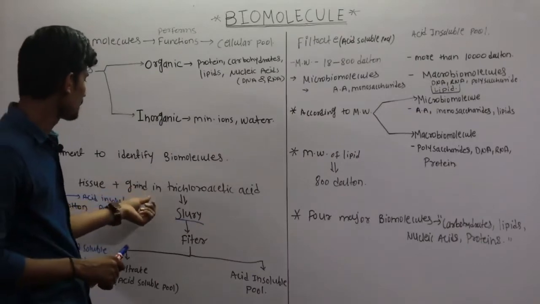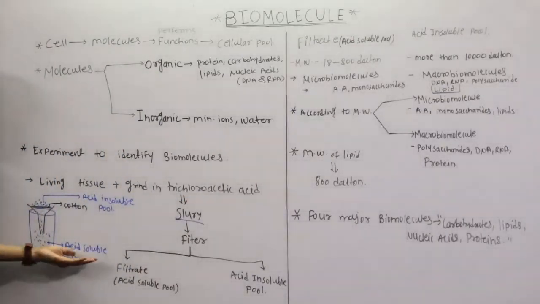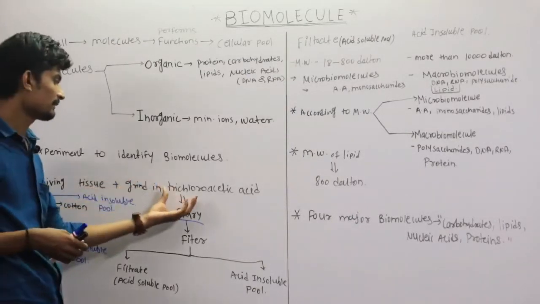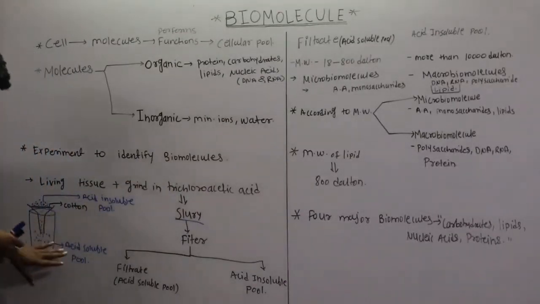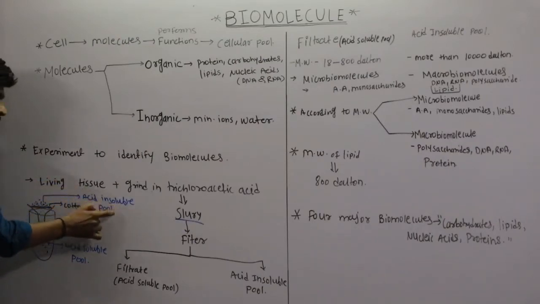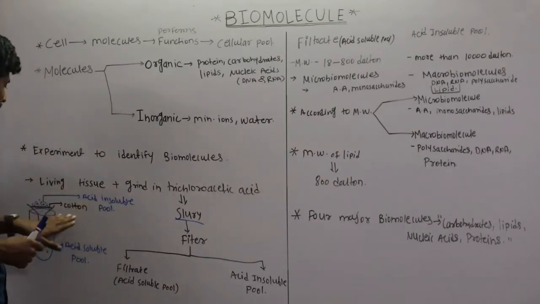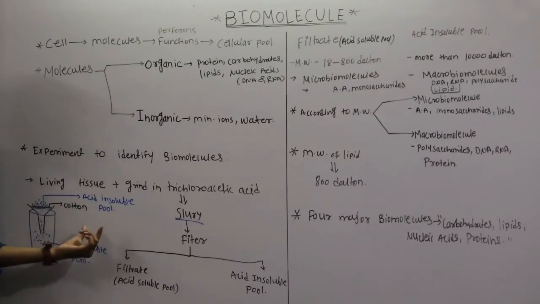Because we take trichloroacetic acid, so these molecules get soluble in this acid, and this acid is a diluted acid, that's why it contains water. So these are acid soluble substances, and the molecules which do not get filtered, which remain on the surface of the cotton, are called acid insoluble pool molecules, because these are not soluble in that acid.